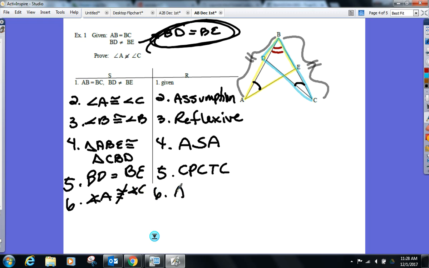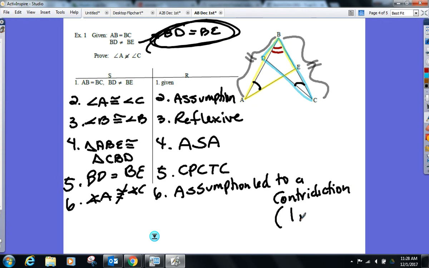Our assumption led to a contradiction. So is everyone seeing the goals in these proofs? Yep, correct. So for us, it was what? Steps 1 and 5.